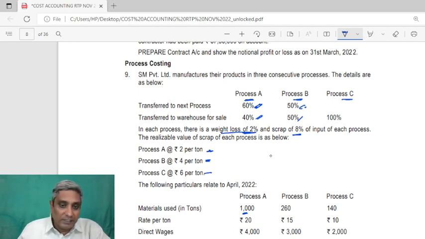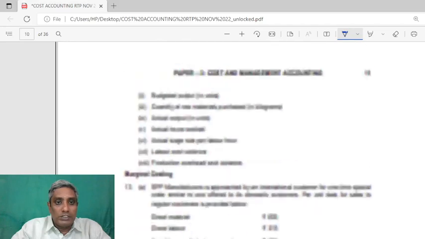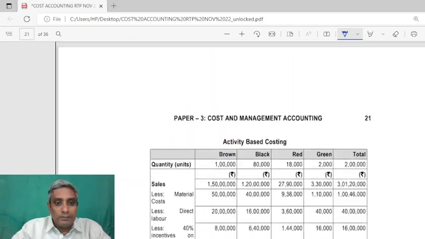Clear? Great, my dear students. Rate per ton is given. Direct wages and direct expenses are given. We need to prepare process A, B, and C account. Let us discuss the answer, then I will provide you other information in process costing also. Great learning. Now, let us move on to see the solution.